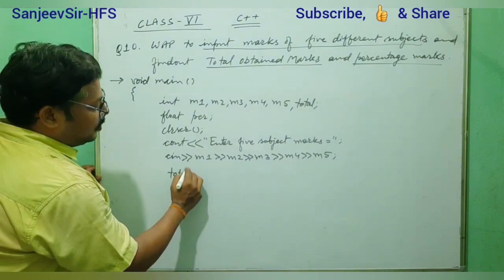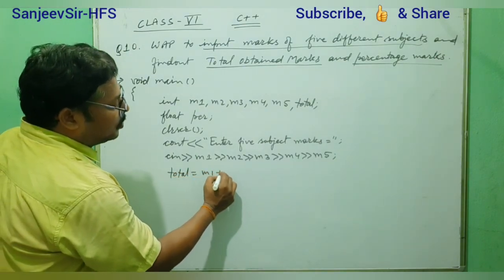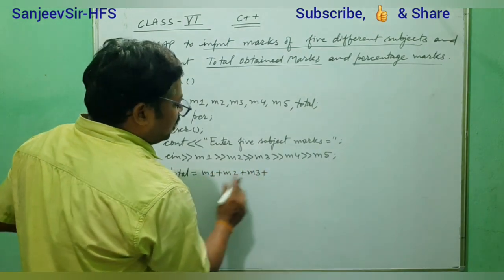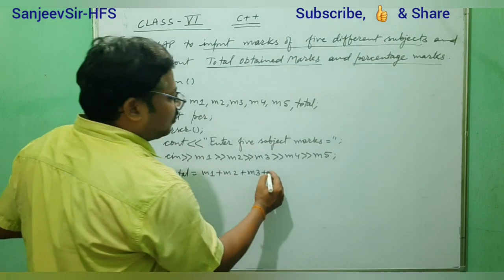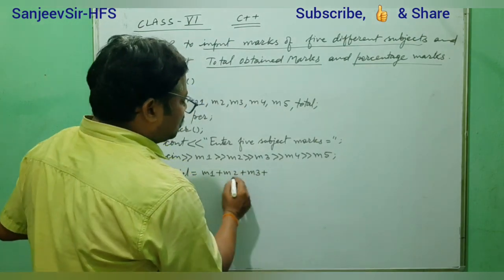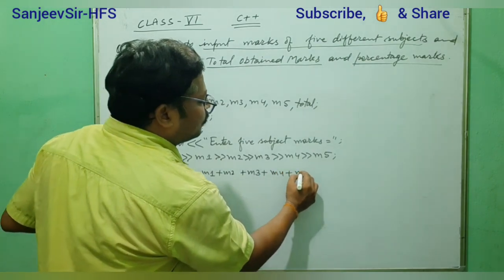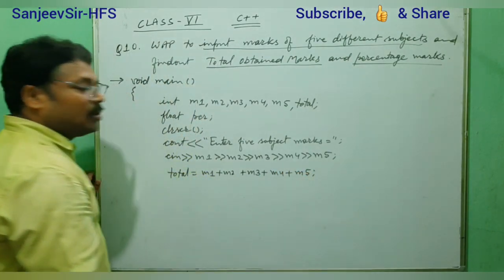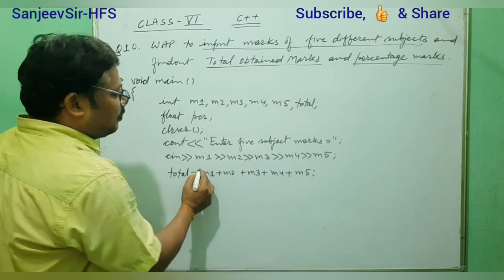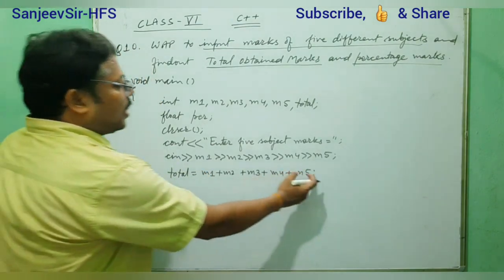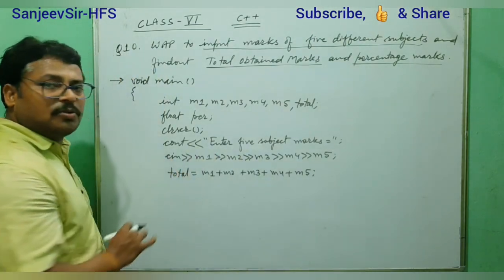So total is equal to m1 plus m2 plus m3, with no space between the variable name and numeric value. Without space you have to write m4, m5. Okay, if you give brackets, no problem. If you do not, that is also fine, after adding, the complete result will be assigned into total.